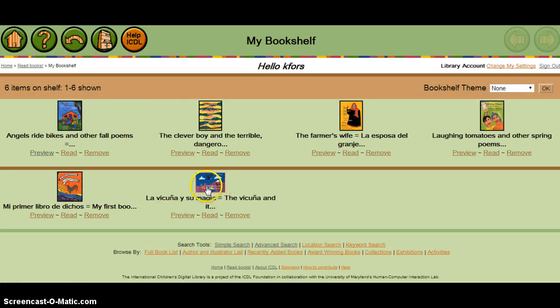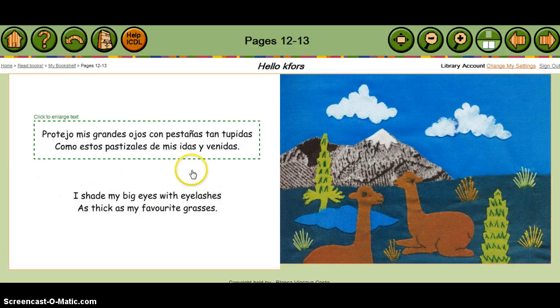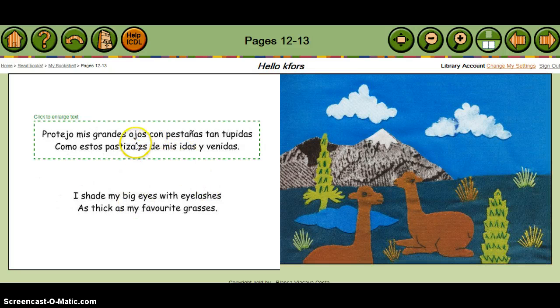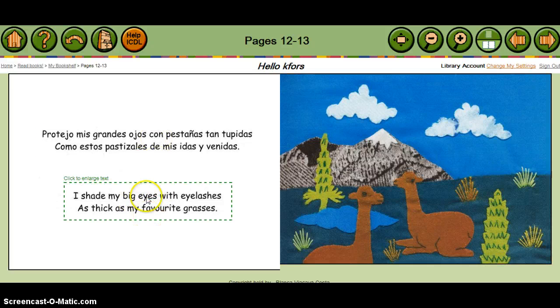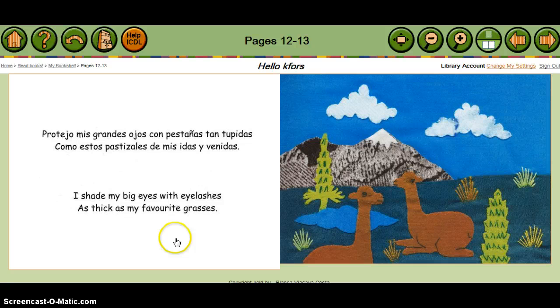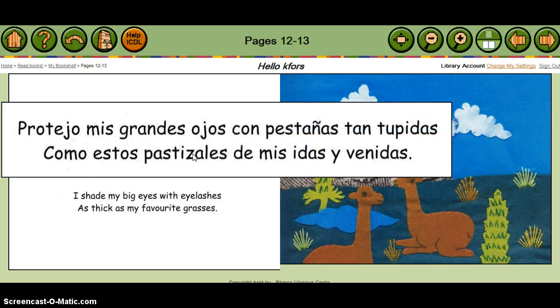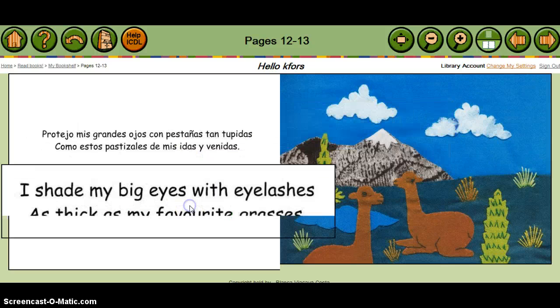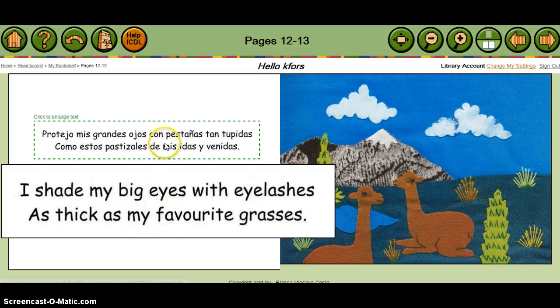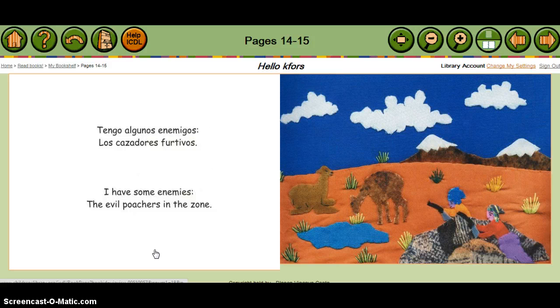Here's another example. This is a book that is a little bit simpler text. It's a story, La Vaquinha y su Magia. And here you can see that the text is side by side, or in this case it's parallel on the page. And you can see, if you click on the text, you can see it in enlarged form for both languages, dual side by side.